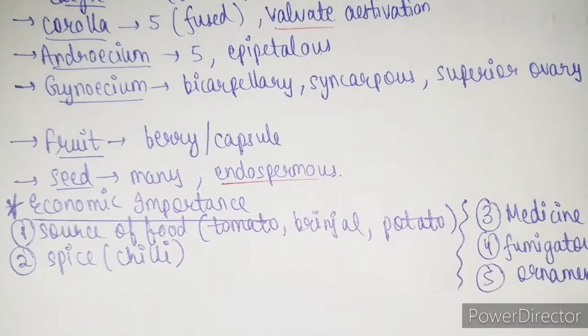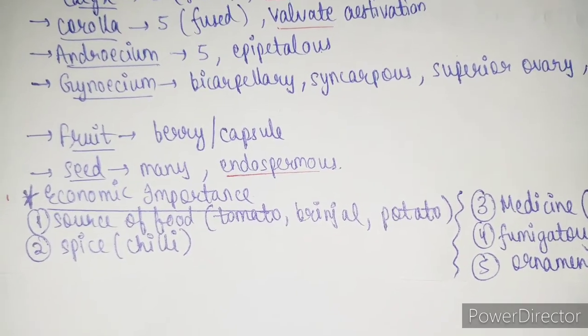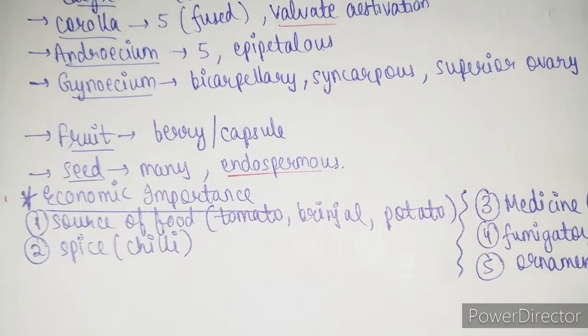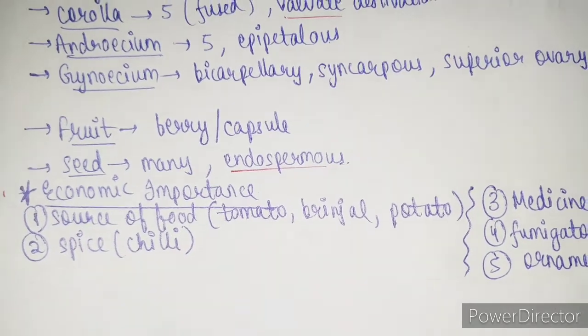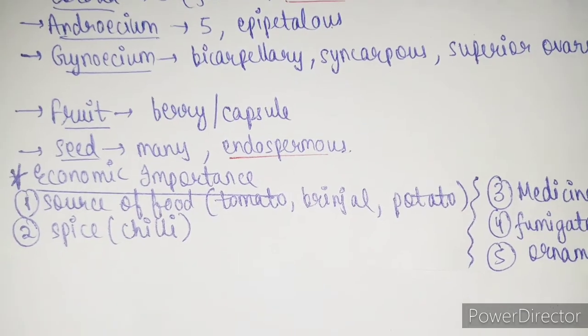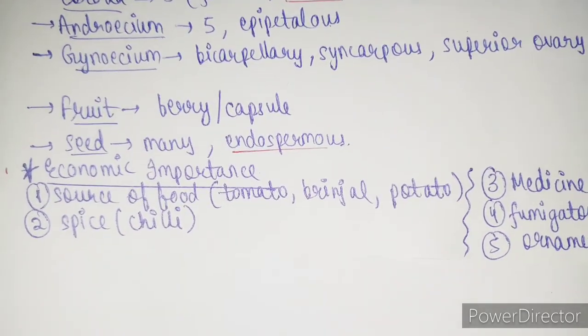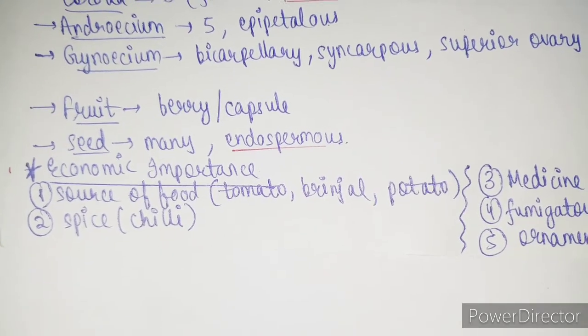When I told you that gram, arhar, same, moong are the pulses of the Fabaceae family, while tomato, brinjal, potato, chili are edible things different from pulses. So all the other edible things different from pulses are found in Solanaceae family.